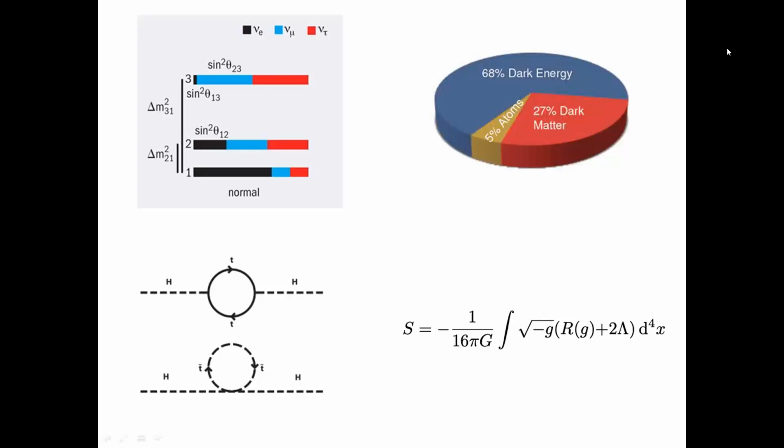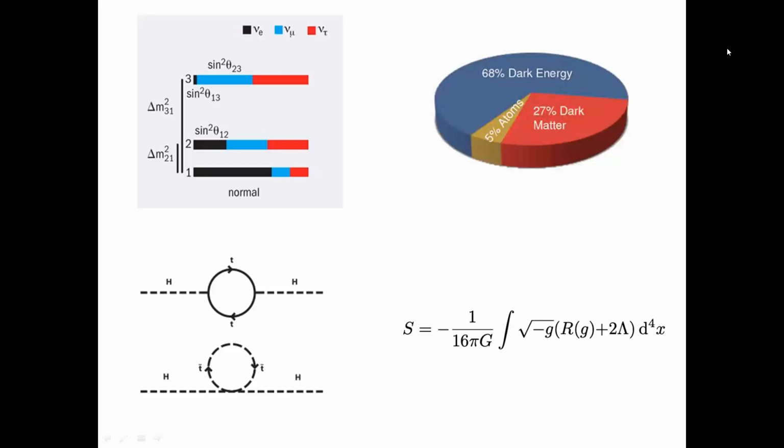Now, there is the naturalness problem, which is a very large hierarchy between the Higgs electroweak scale and the Planck scale. There are loop corrections from quantum field theory, and they give a very large correction to the scalar boson mass, so very unnatural fine tuning is necessary. But if we assume that there are supersymmetric particles and such additional loops by the superpartner particles, that might offset such loop corrections.